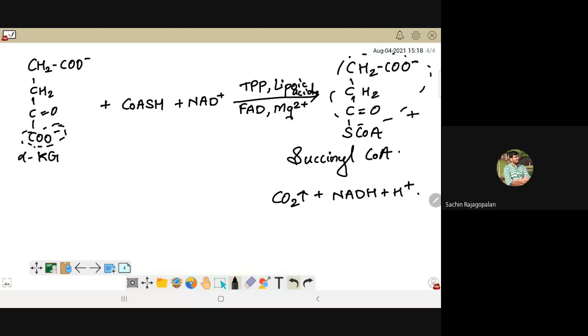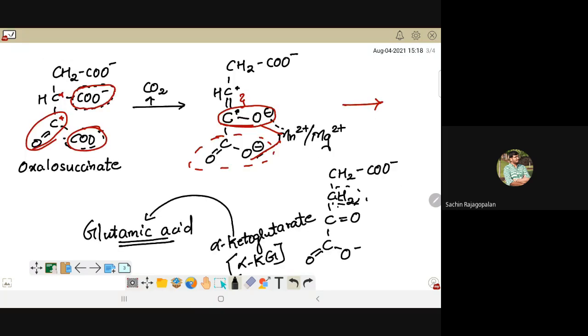Now I want you to notice one thing, students. In the last 2 reactions, what have we done? Pay attention carefully. I'm showing you the last reaction. The last reaction was conversion of oxalosuccinate to alpha Kg. What did you remove in this process? Can you quickly tell me what did you remove? Carbon dioxide, right? Isn't it? Yes or no? Yes, sir.